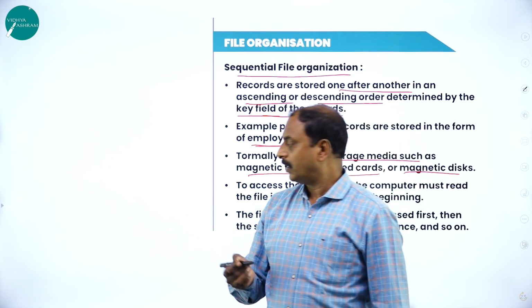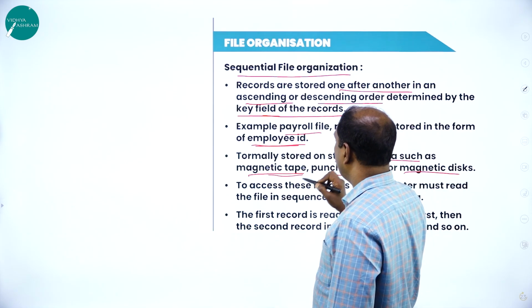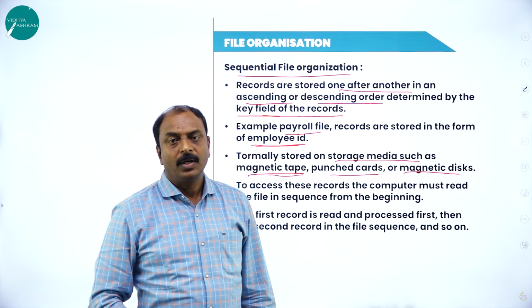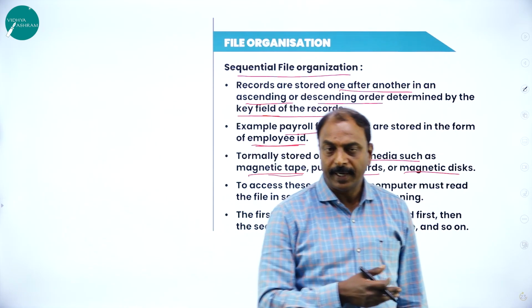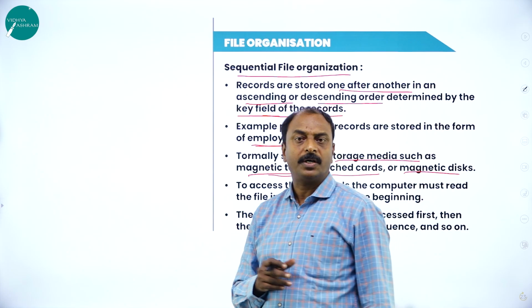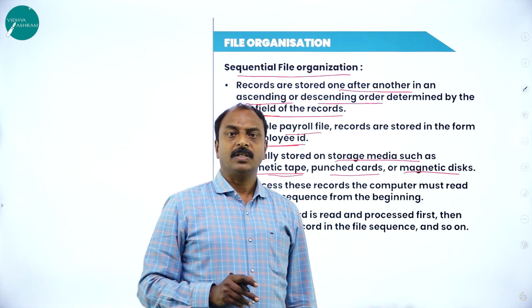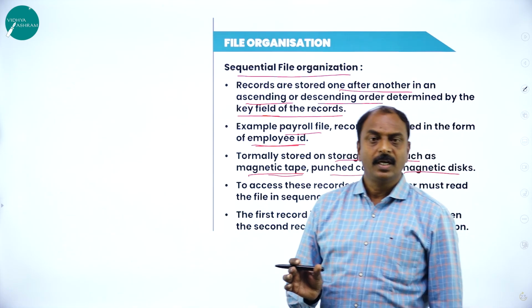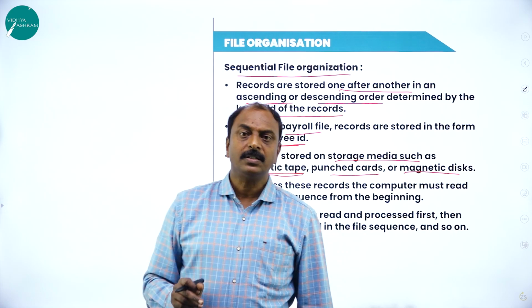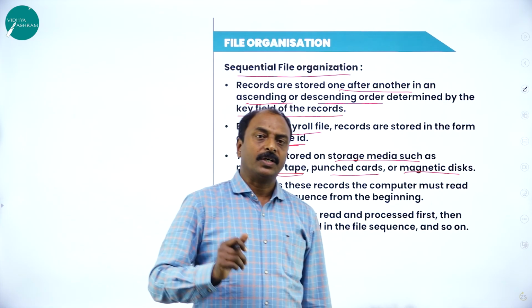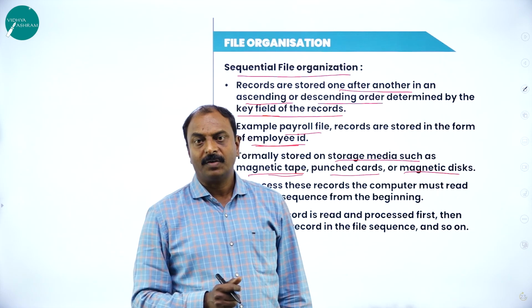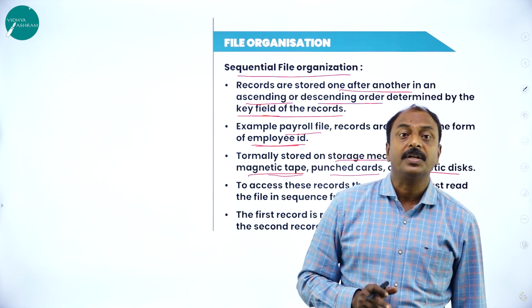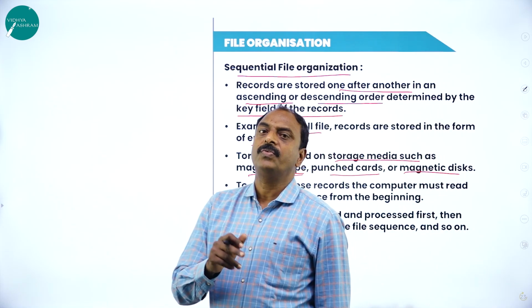The storage medium we normally use for this is magnetic tape. Magnetic tape is just like an audio cassette tape, which we used a few years back. You know how the audio cassette is. Suppose there are 100 songs recorded on one audio cassette. If you want to play the 50th song, we have to fast forward through the first 49 songs, then play the 50th song.